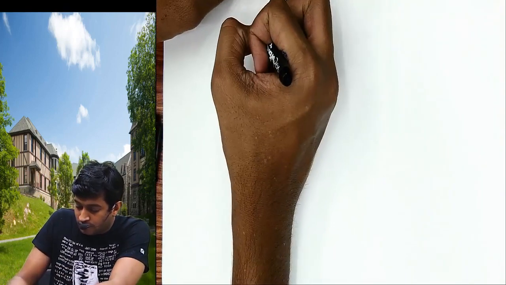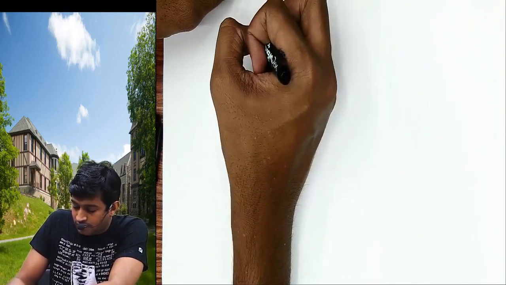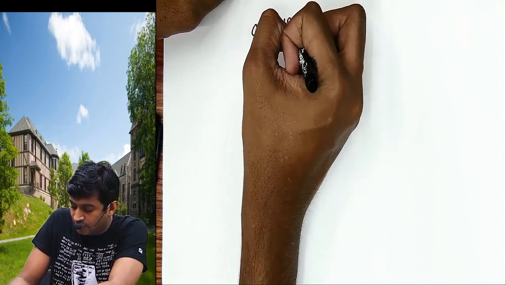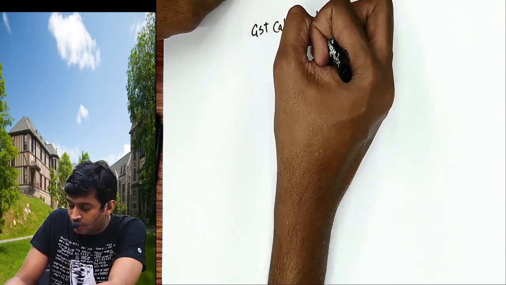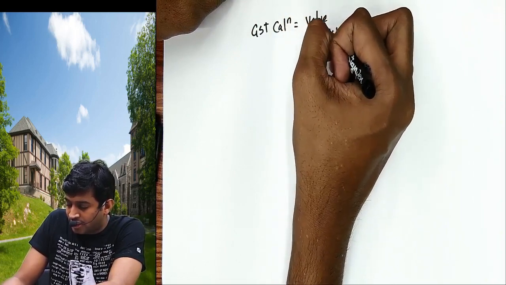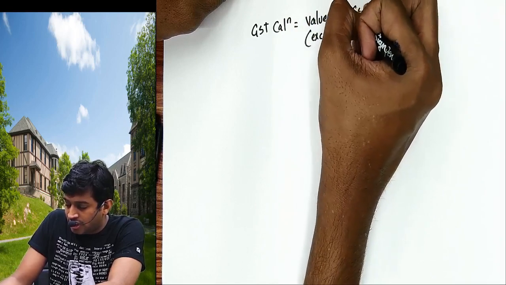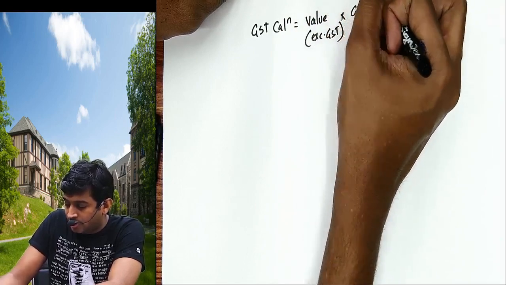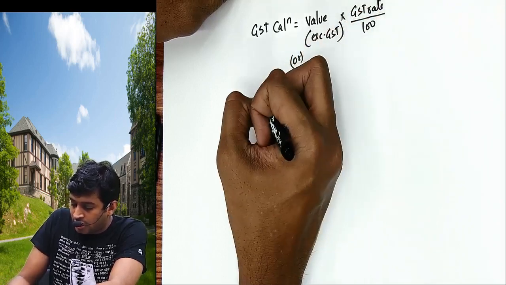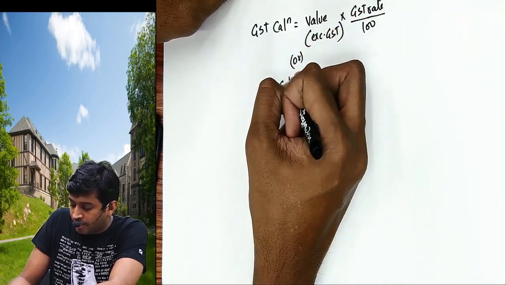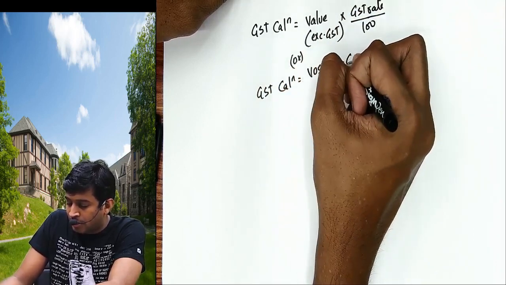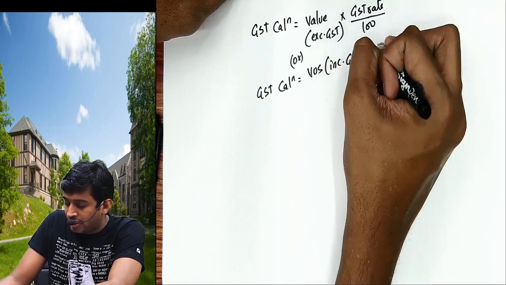Now listen. So now GST calculation, value excluding GST, if it's excluding GST, into GST rate by 100, or GST calculation if the value is given including GST in the problem, it's including GST, into GST rate by 100 plus GST.